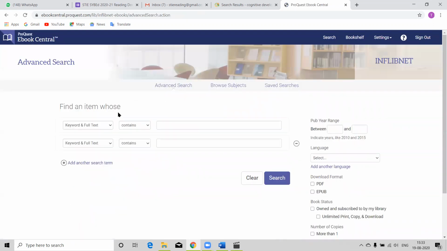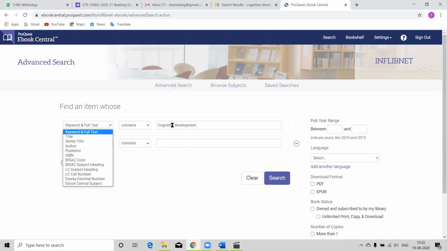Click on that. Now, cognitive development. Here, where the keyword should be, I think it should be in title, then I will get the relevant document.